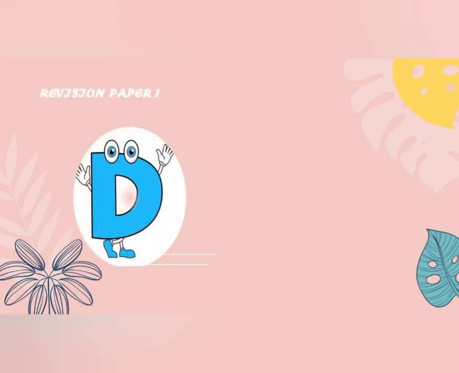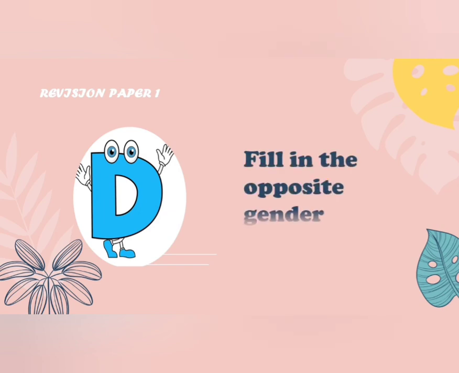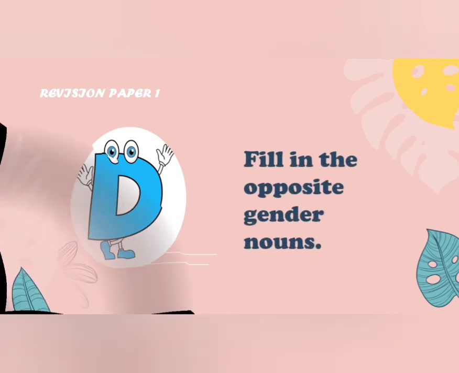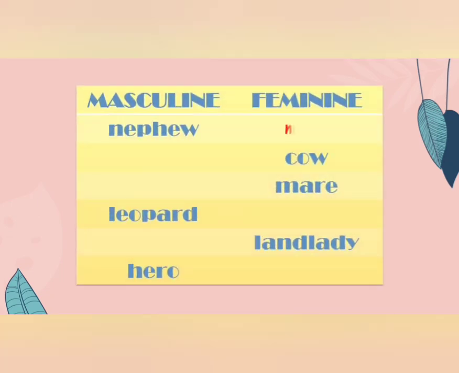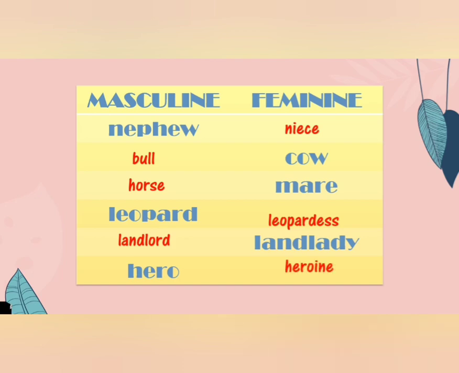Revision paper 1, exercise D. In this exercise, you have to write feminine gender for given masculine gender and masculine gender for given feminine gender. Nephew, niece. Cow, bull. Mare, horse. Leopard, leopardess. Landlady, landlord. Hero, heroine.